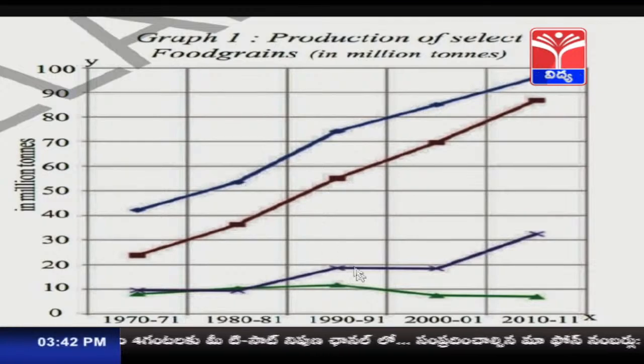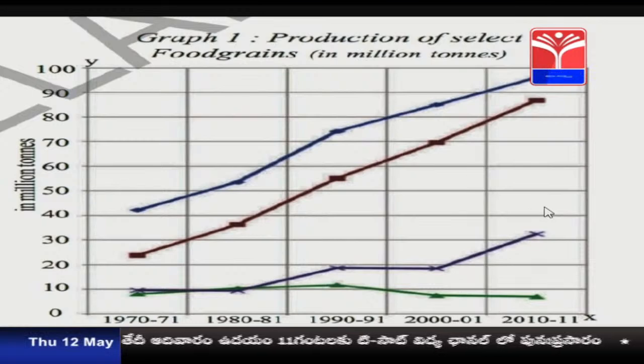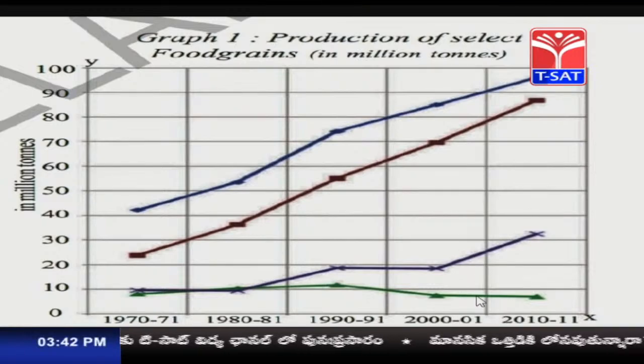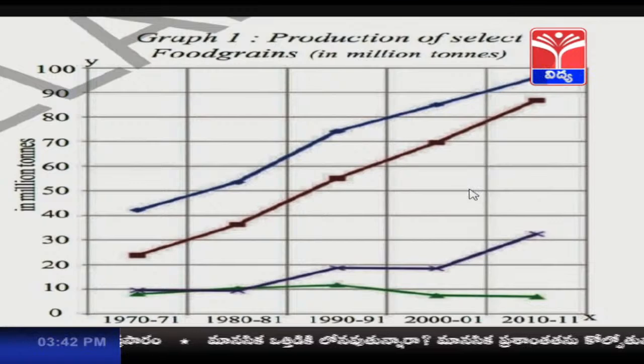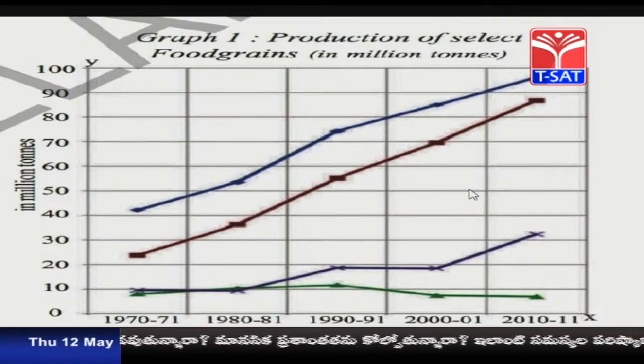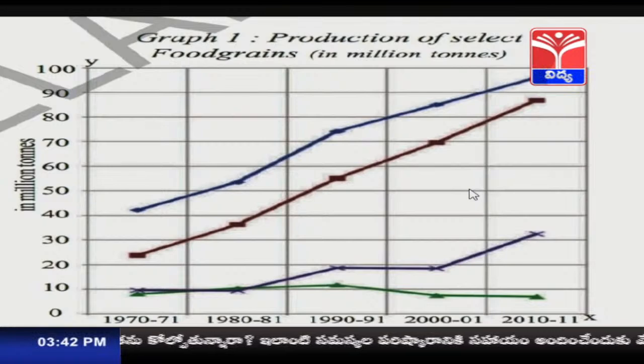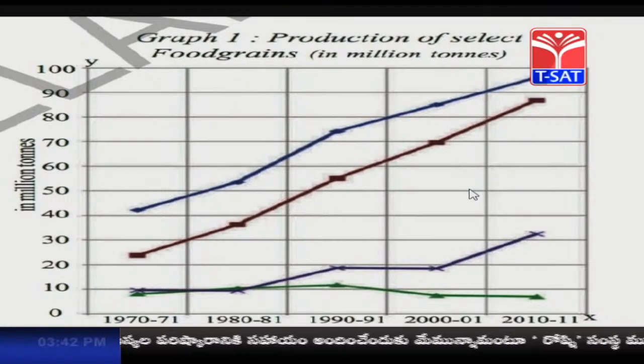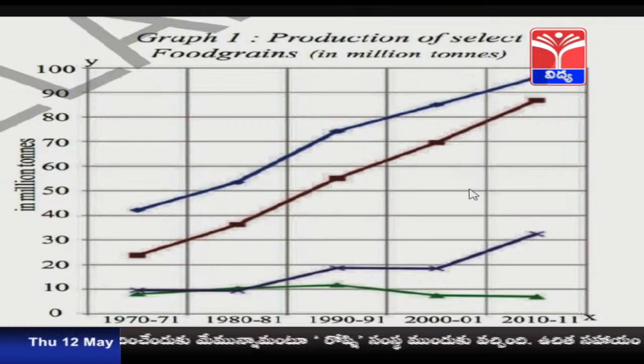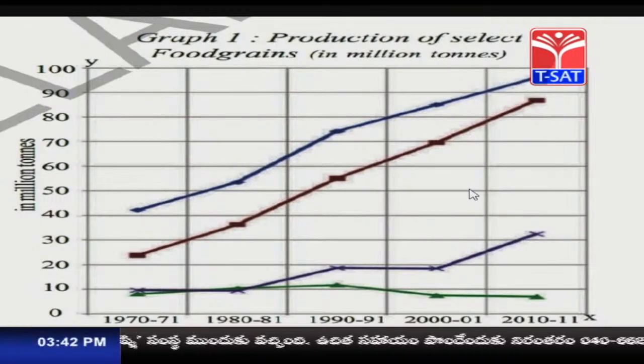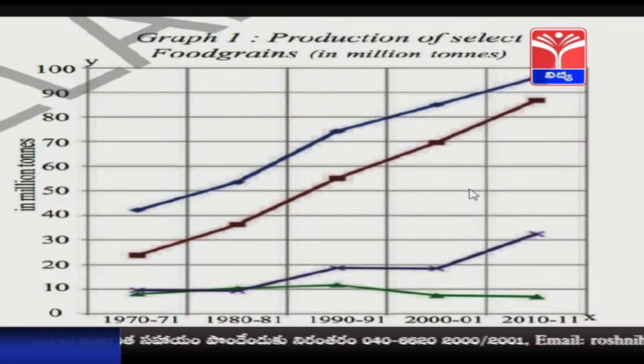In 1990-91, in the next decade, it improved to approximately 73 million tons, and in 2000-2001 it improved up to 83 million tons, and by 2010-11 it went up to 95 million tons. You can see that for every decade the production of paddy has been increasing, which means there is an increasing trend in the production of paddy crop.